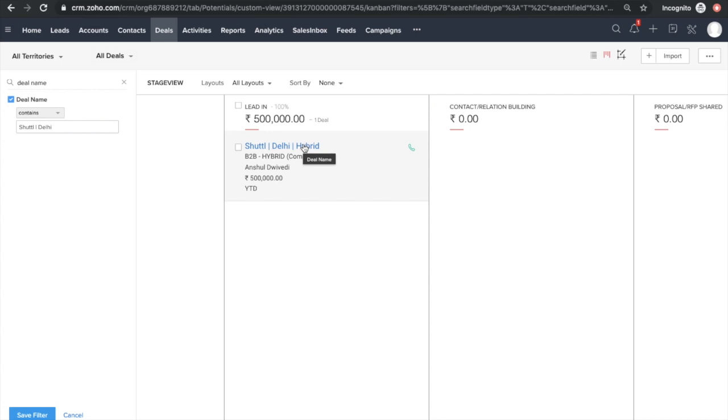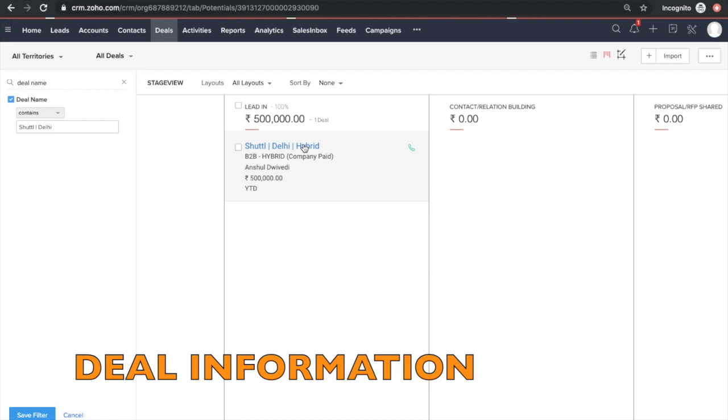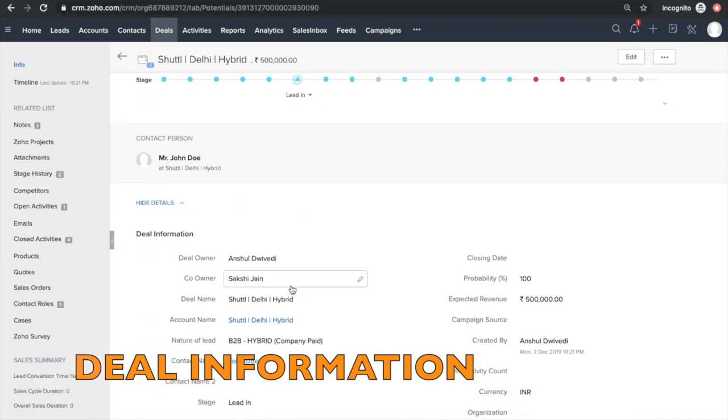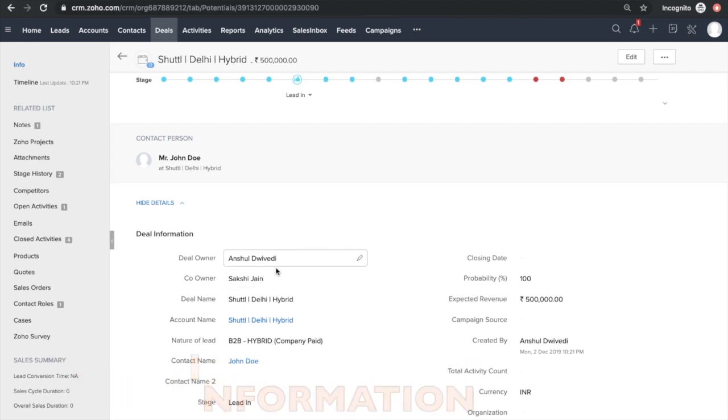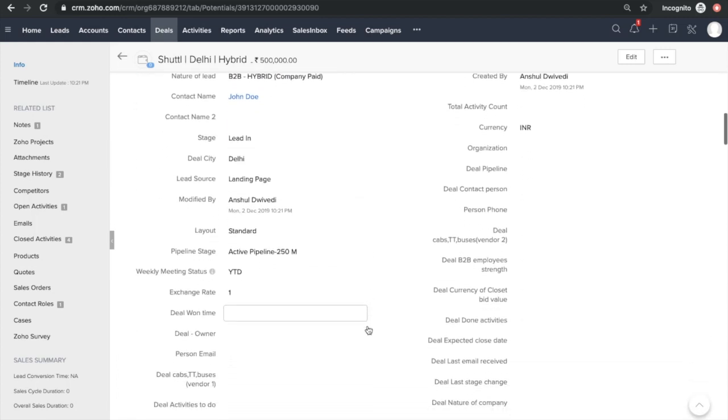Now if I click on this deal, sorry, when I click on this deal, I'll be able to see all the information regarding this deal. I'll click on this, right? So you could see that the deal owner is Anshul, co-owner is Sakshi, which we have recently changed, and all the information that we have actually put in there.